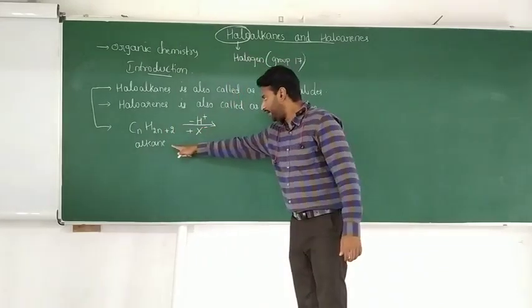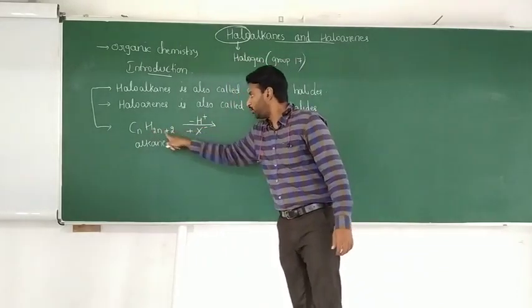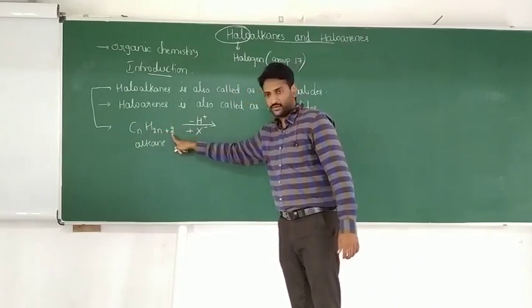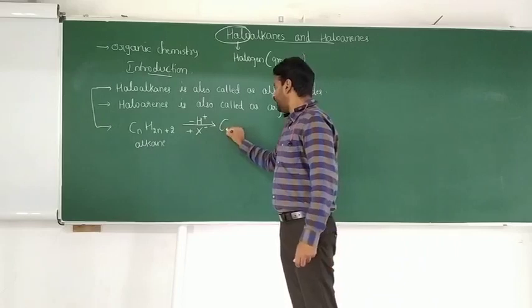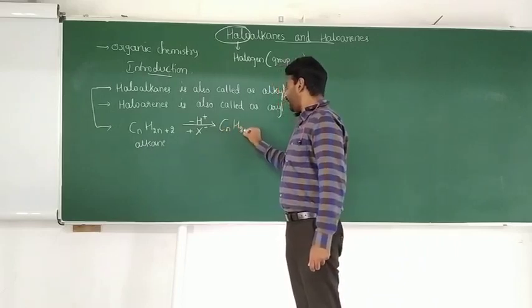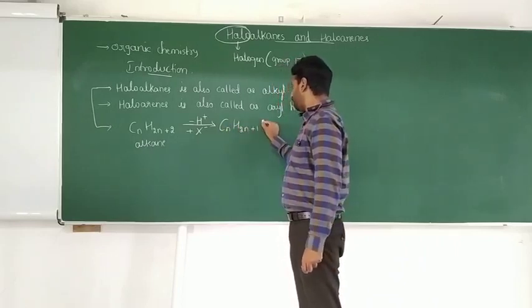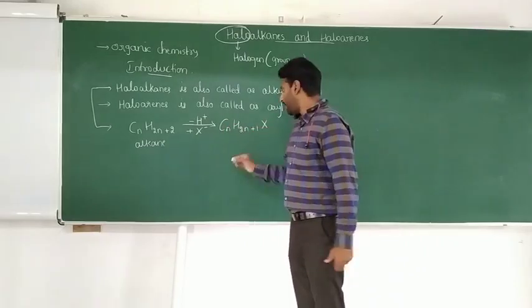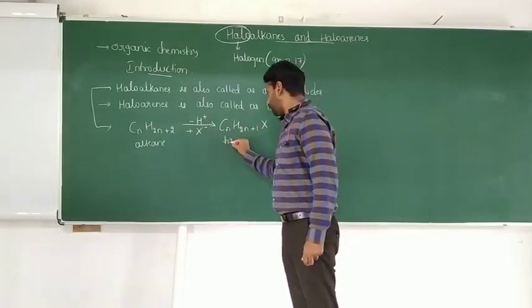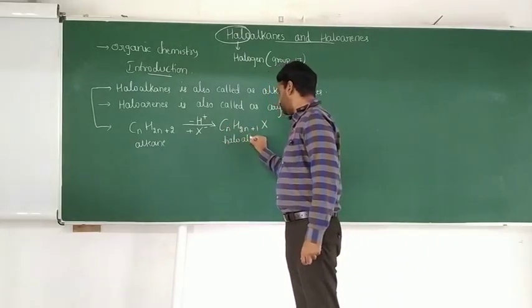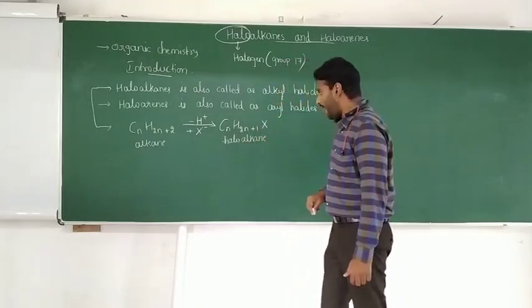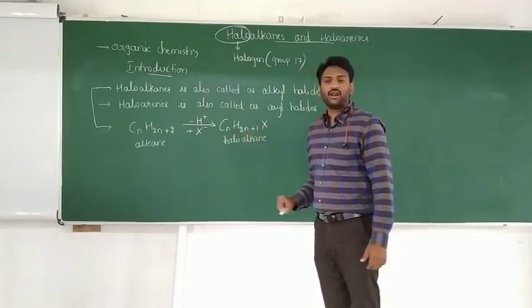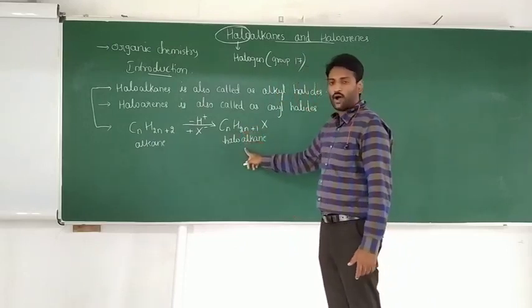So I have removed one hydrogen and in its place I am adding one halogen. So I will get CnH2n plus 1X, and this is what we call haloalkane.